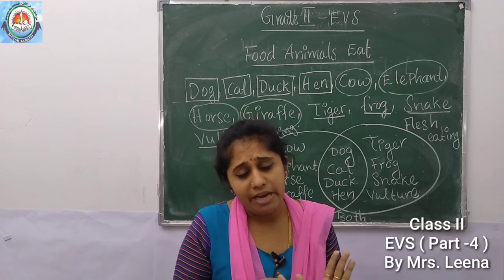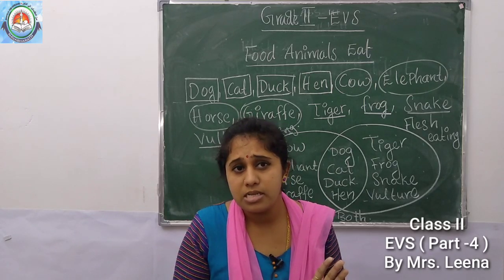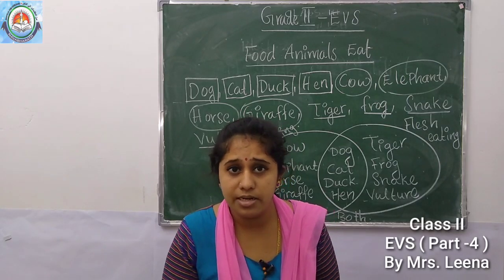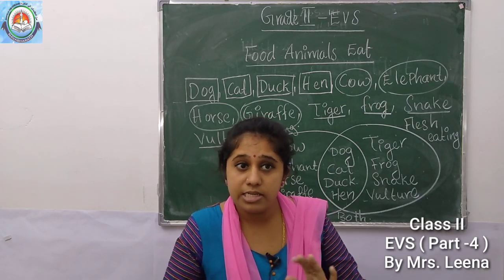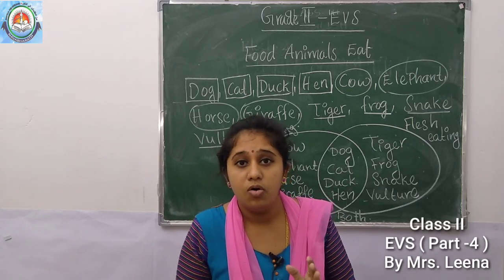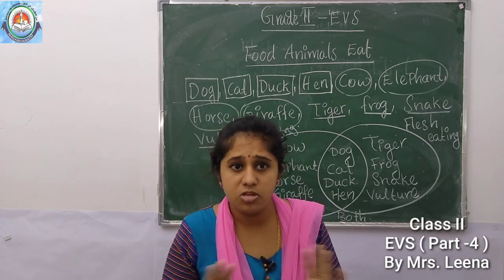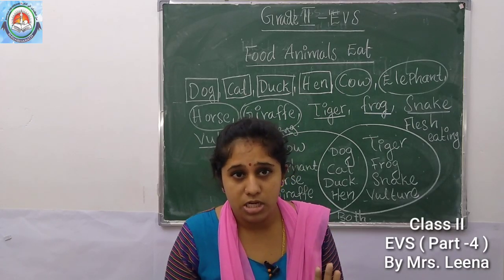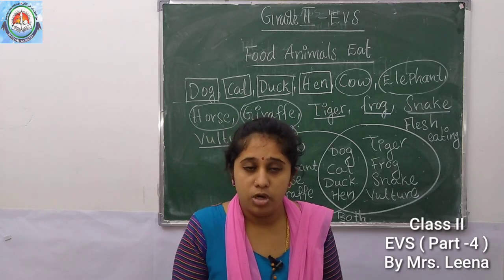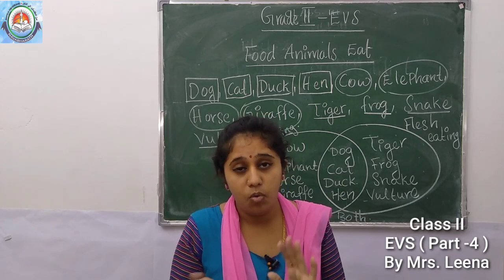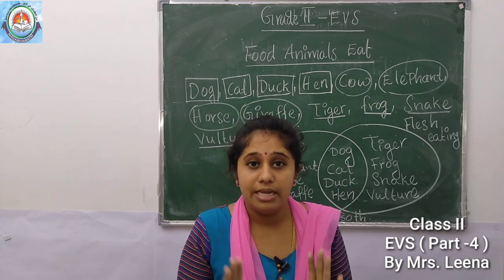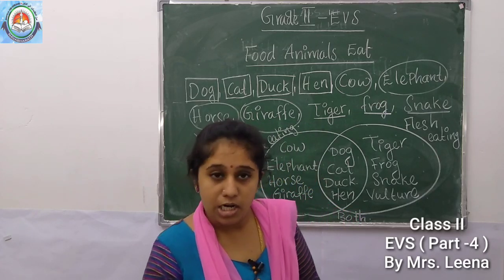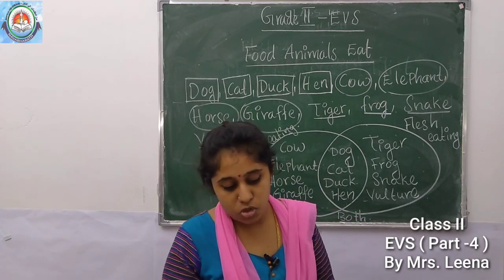So what will happen if there are no plants? See, if there are no plants, the plant eating animals would die, isn't it? So in turn, the flesh eating animals also would die, isn't it? The plant eating animals will not get plants to eat, so they would die. So in turn, the animals that eat flesh eating animals also will die. So understood? I hope you understood.